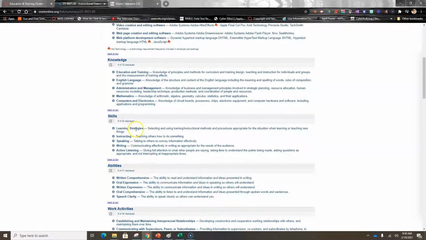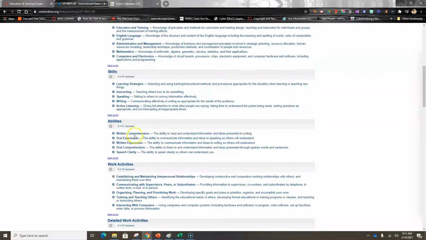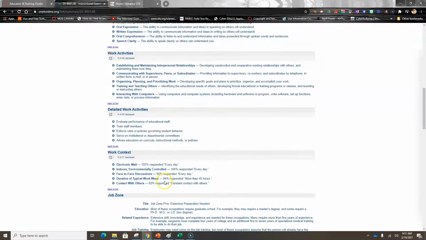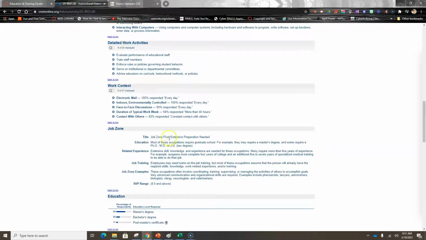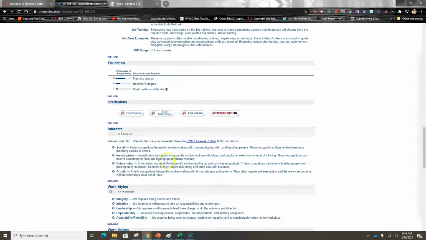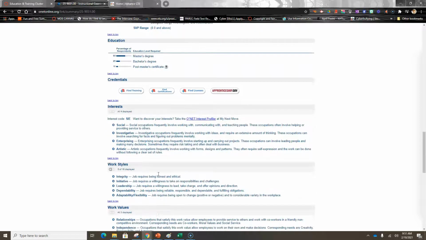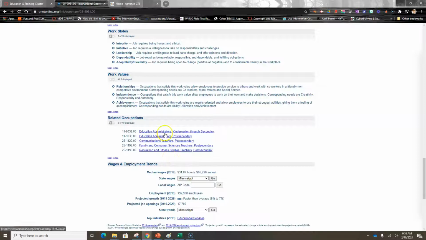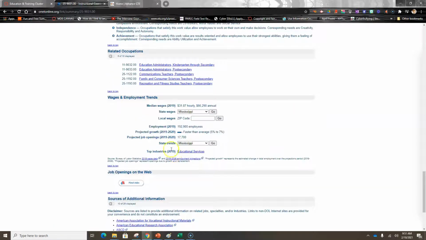It also gives me other skills that I need, as well as abilities that I need, and work activities, detailed work activities, work context, job zone, and the education I might need, the interest that I might need to have before pursuing a career in this, work style, work value, and other related occupations. It also gives me the trends, the wages and the employment trends.